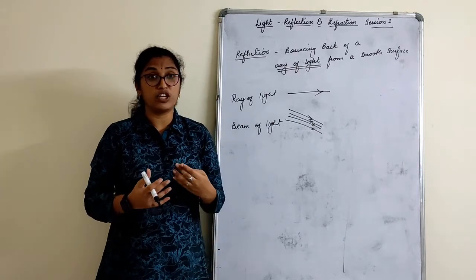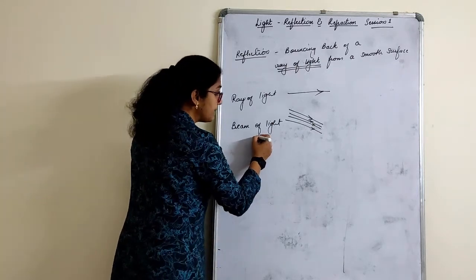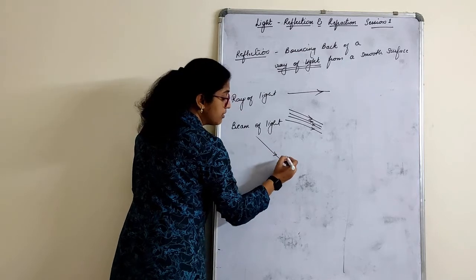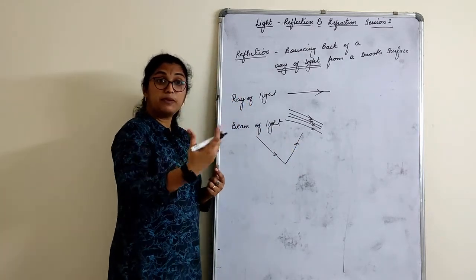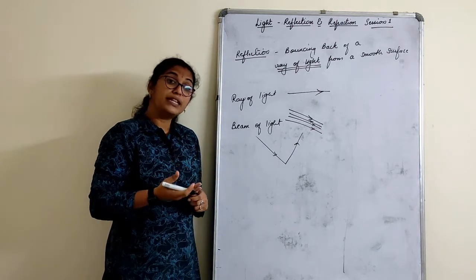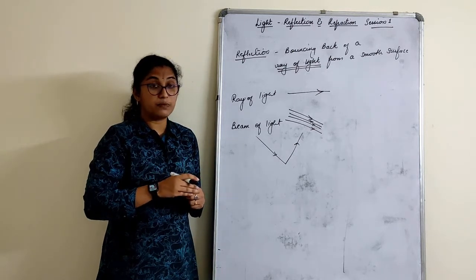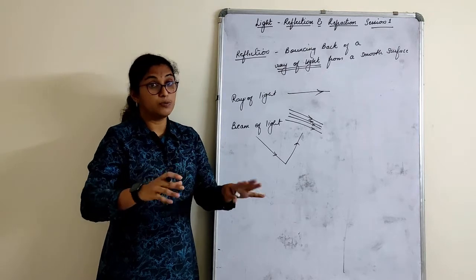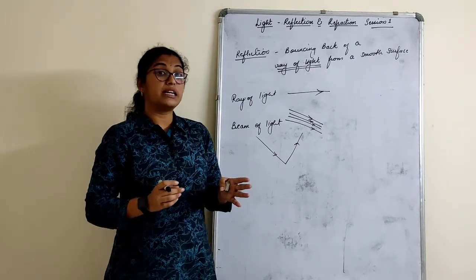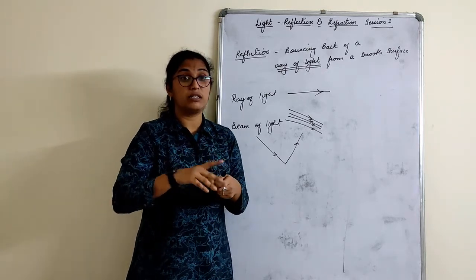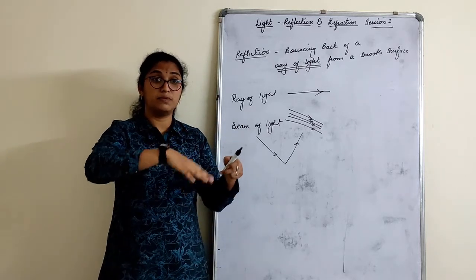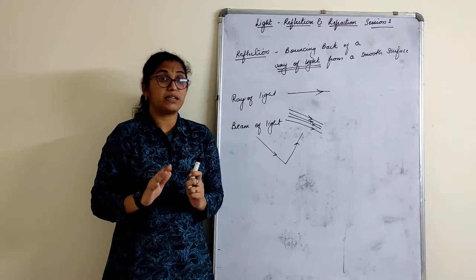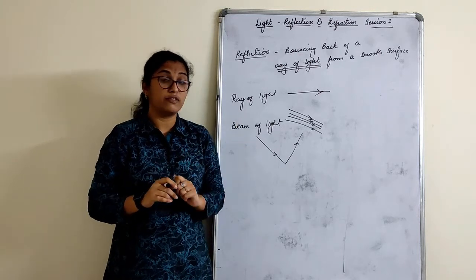In regular reflection, whatever ray of light falls on the surface will reflect back easily. That means we can see a reflection. We can see a reflection in still water. That means it is a smooth surface. We cannot see a reflection in disturbed water. Disturbed water is when you throw a stone in the water and it gets disturbed. The disturbance is nothing but a wave. You cannot see your reflection.